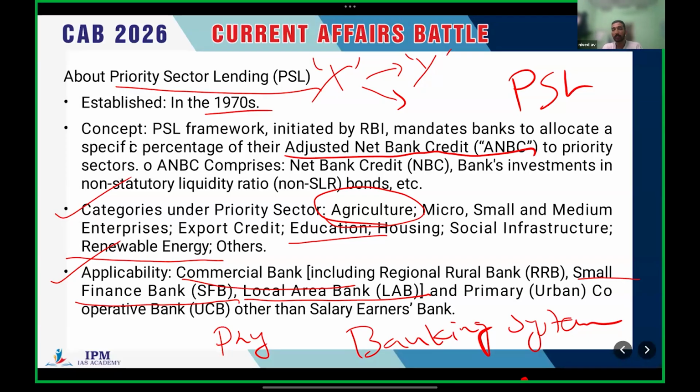So the priority sector lending is applicable to commercial banks, including regional rural banks, small finance banks, local area banks, etc. Clear?